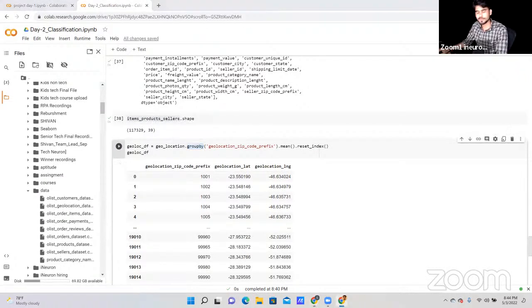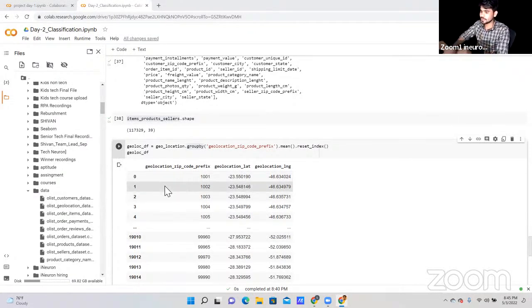Can anyone tell me what a group by function is? Yes or no? Anyone? Okay, let me explain. The group by function is used to split the data into different groups based on some criteria, whatever criteria we want. Based on those criteria, the group by function splits our data into different groups.